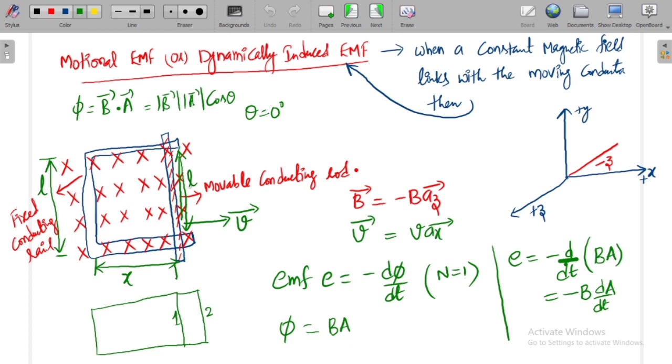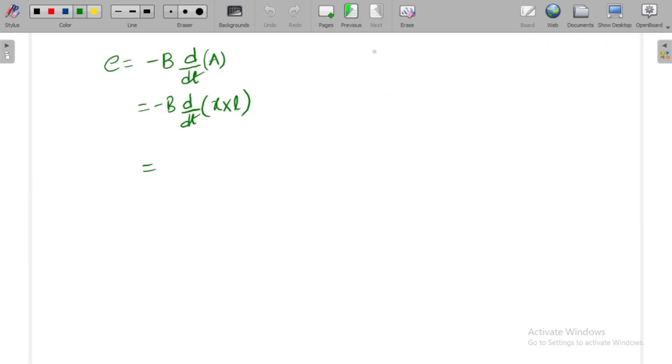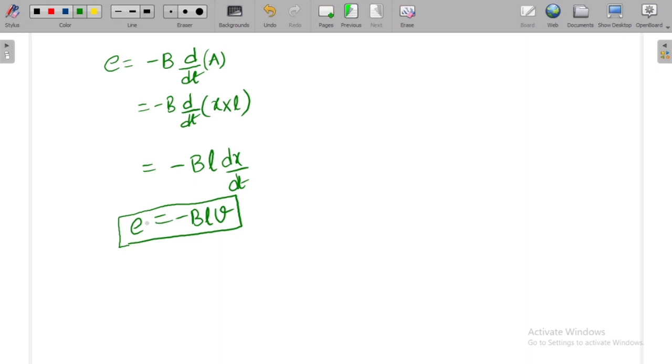So L is constant, whereas X changes, because when the conducting rod moves from one position to another in the positive X direction, X will change. So you will have minus B, I can take L out of the differentiation, you will get dx by dt. Now how can I write this? Minus BL. What is dx by dt? V. Now E is given by minus BLV.